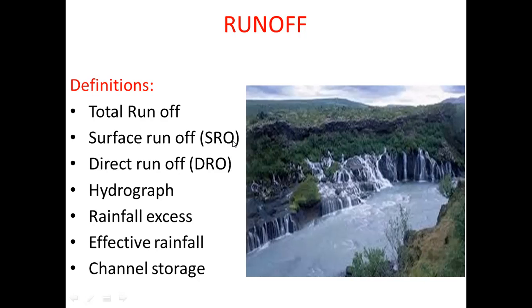Next is direct runoff. The direct runoff consists of surface runoff, interflow runoff, and channel precipitation. Interflow means again which flows within the soil and comes out, seeping through the soils and the land. So that is called direct runoff. It will not include the base flow.